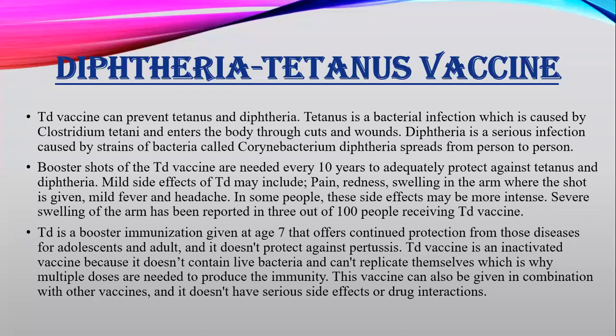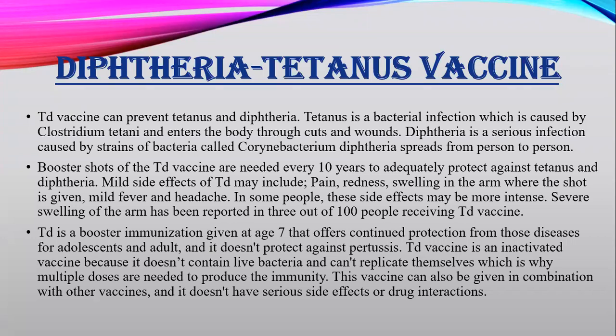The side effects are mild, like pain, redness, and swelling in the arm. But rarely, about 3 out of 100 people face more intense side effects like severe swelling over their arms, though it is a very rare side effect. So TD is a booster immunization that is given at the age of 7, not below 7. I'm only talking about the TD vaccine. Further, I'll explain why not below 7.